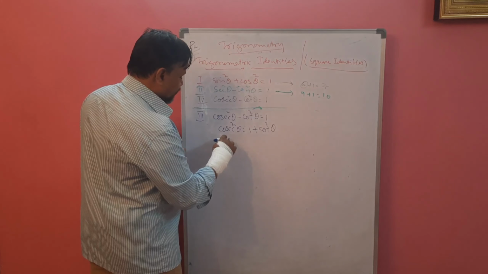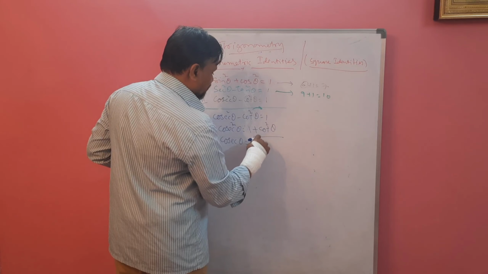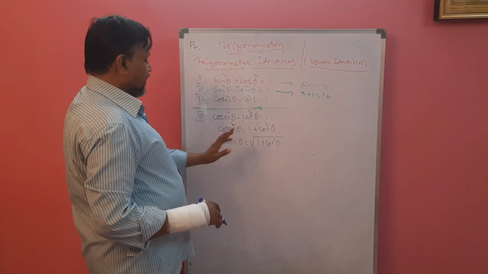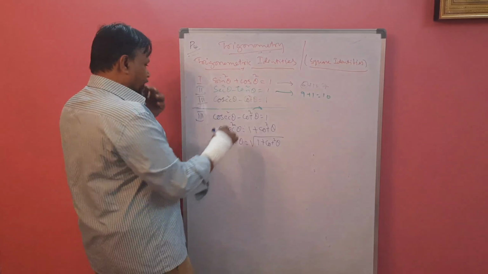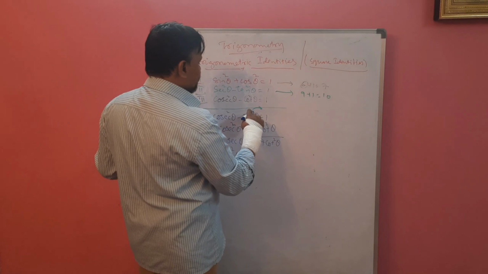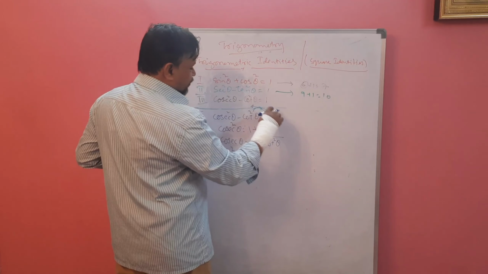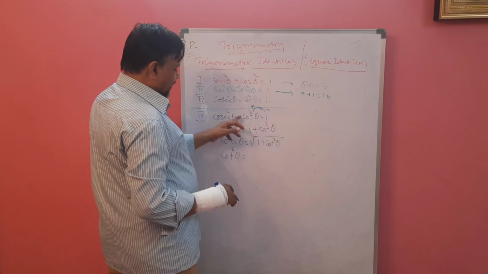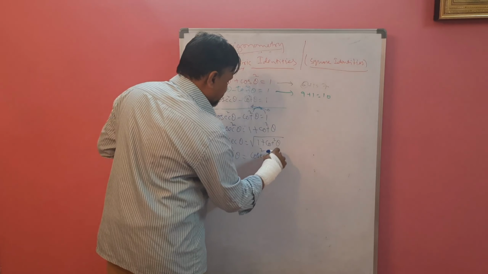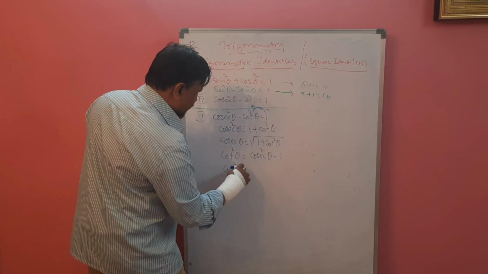Again we can move this. Cosec theta equal to root over 1 plus cot square theta. Plus is there, so we have to write it like this. There is no need to change. Now we want cot square. Suppose we want cot square theta, for that what we have to do? We have to move this number that side, this number to this side. So it becomes negative, this goes that side positive. So cot square theta equal to cosec square theta minus 1.